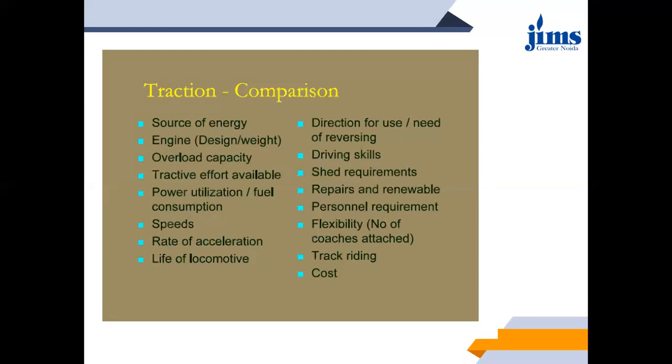Next is the engine: the type of engine used or the capacity of the engine, the overload capacity of both the locomotives, then the tractive effort available in both cases, then power utilization or fuel consumption. On a broad classification, if you compare, power utilization is more in the case of electric traction as compared to the diesel locomotive.